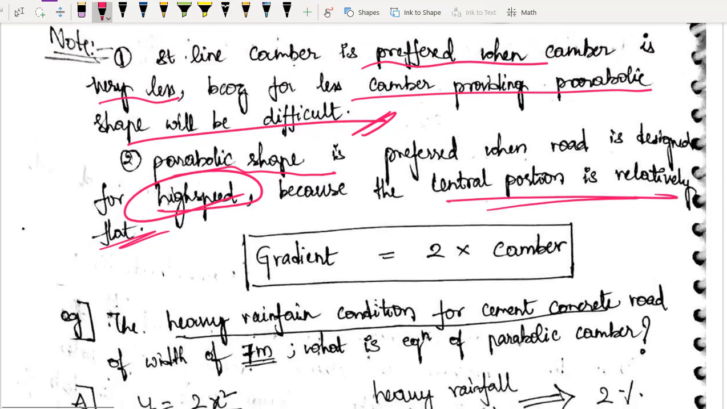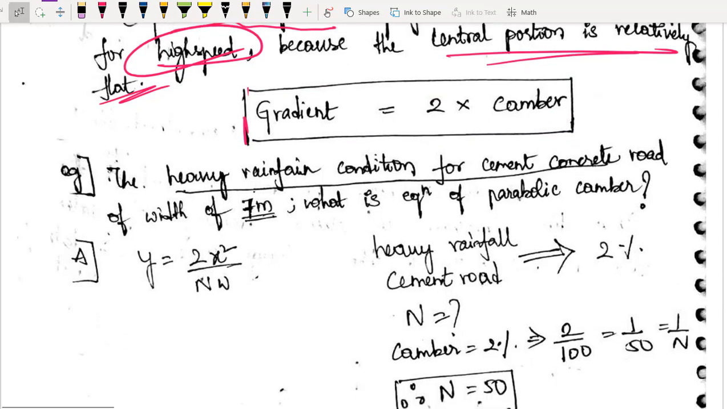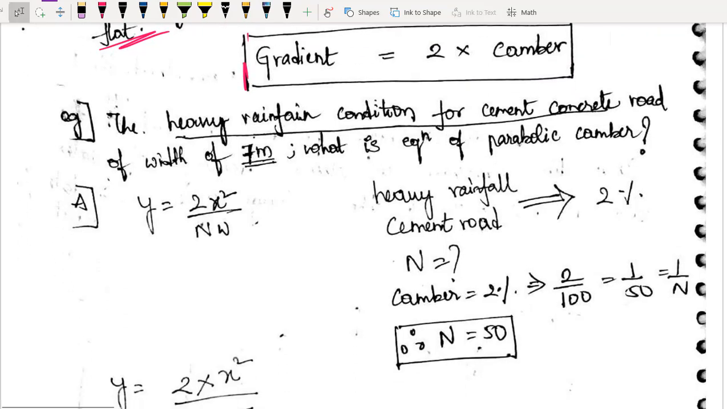This gradient concept, the longitudinal slope, I will teach you later on. Basically the gradient will be twice that of camber. For now just remember this: gradient is twice that of camber. I will teach you later on. Next, let us come to this problem, very important.